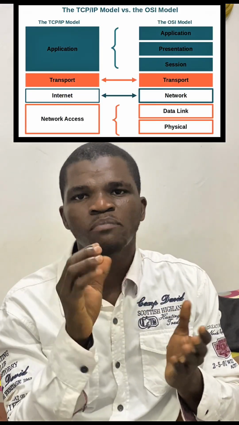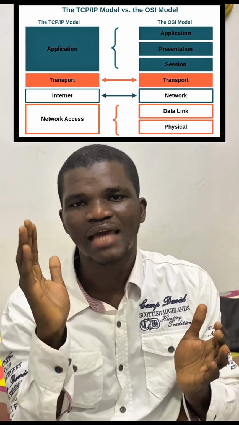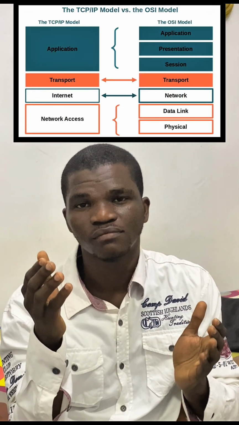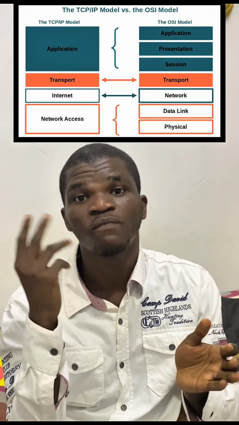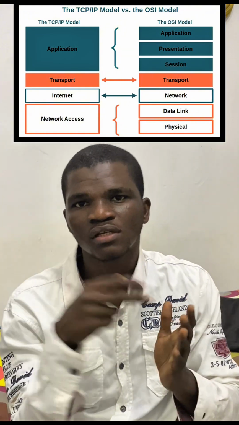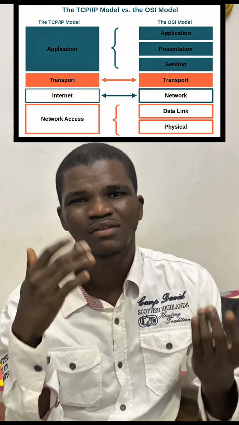Number 1 is IP spoofing. So an attacker can pretend to be your sender and they will send you something. So that is IP spoofing. Number 2 is ICMP flooding. They can decide to flood that particular application with a lot of malicious packets. So those are the kind of attacks that can happen.